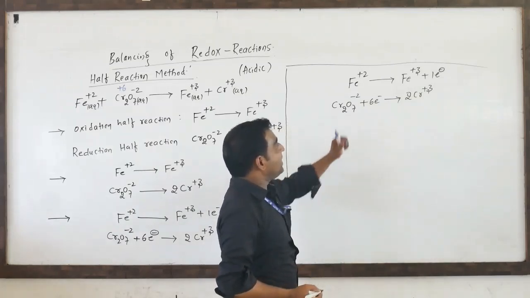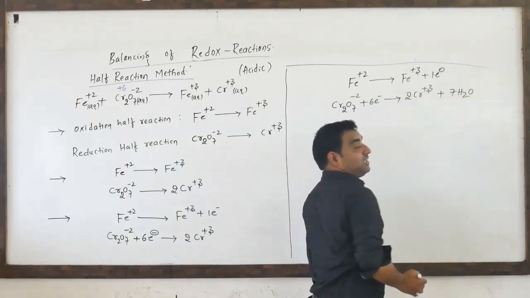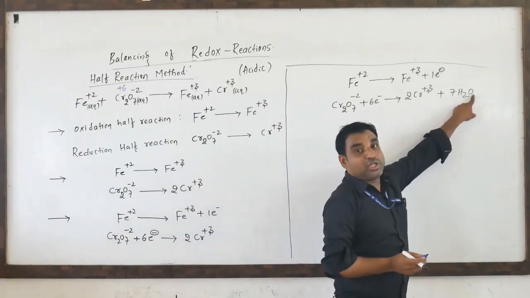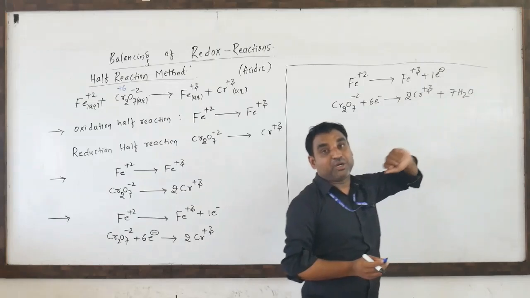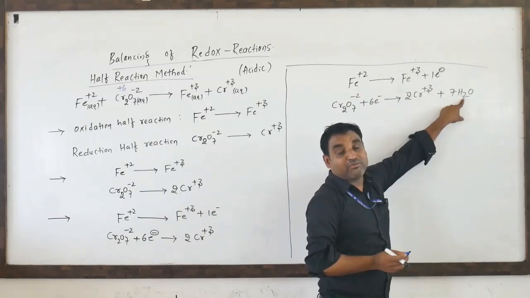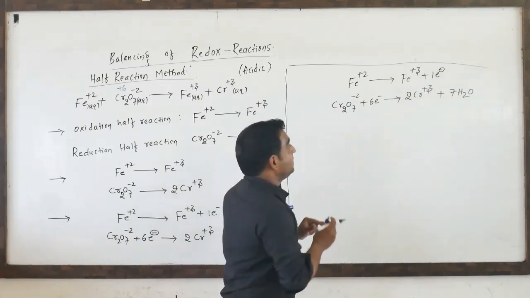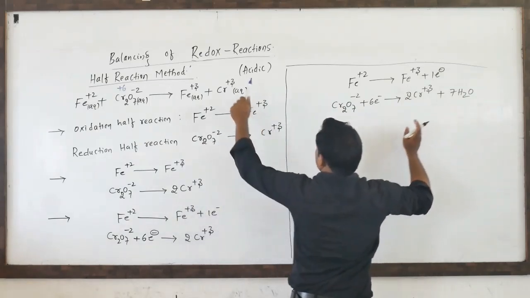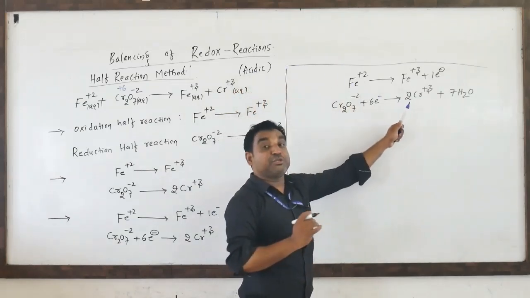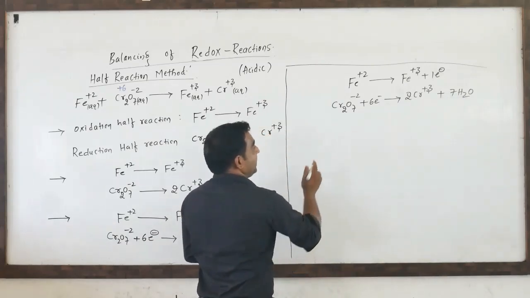Then we have to balance the oxygen here. How many? 7 H2O we have to add. Why? ಯಾಕೆ 7 H2O addition ಮಾಡಿದ್ರೆ, ಗೊತ್ತಾದ್ರೆ 7 ಆಕ್ಸಿಜನ್ ಅದಾವು, 1 H2O ದಾಗ 1 ಆಕ್ಸಿಜನ್ ಇರ್ತದೆ, ಅದಕ್ಕೆ 7 H2O ಅನ್ನ addition ಮಾಡಿದ್ವಿ. ಹಂಗಂದ್ರೆ ಹೈಡ್ರೋಜನ್ ಇಂಬ್ಯಾಲೆನ್ಸ್ ಆಗ್ತಿದೆ. 7 into 2, 14 H plus, or 14 hydrogens are more at the RHS side. At the LHS side there is no hydrogen. So we have to add the H plus because it is acidic medium. ಇದು acidic medium ಇರೋದ್ರಿಂದ H plus ಅನ್ನು addition ಮಾಡಬೇಕು. ಎಷ್ಟು H plus ಅನ್ನು addition ಮಾಡಬೇಕಾಗಿತ್ತು? 14 H plus ಅನ್ನು addition ಮಾಡಿದ್ರೆ LHS side balance ಆಗ್ತದೆ.